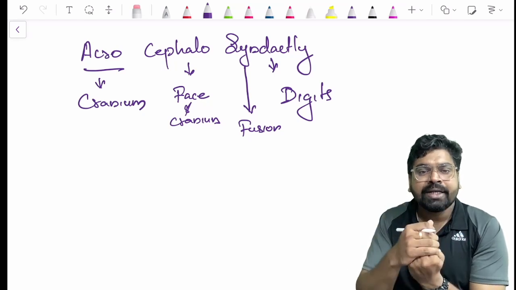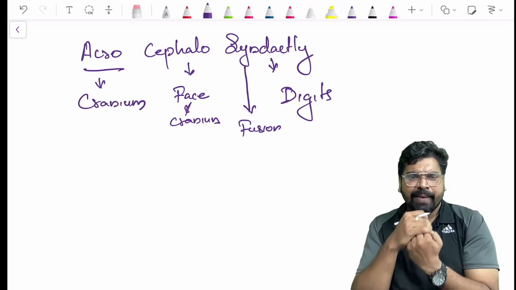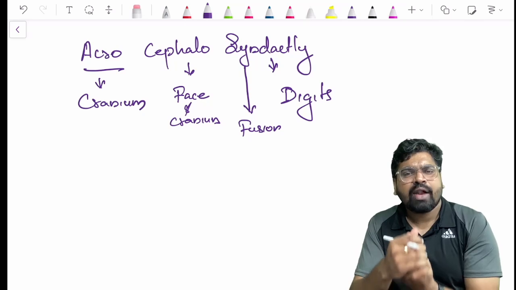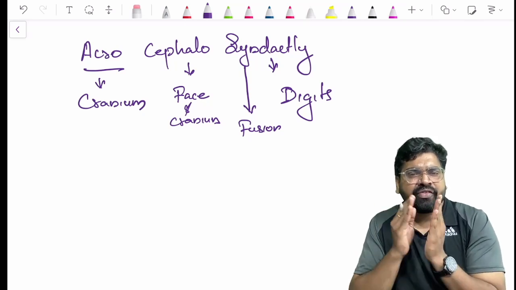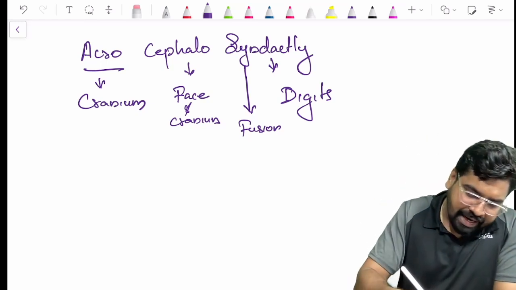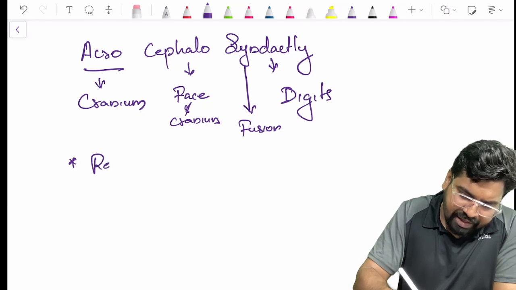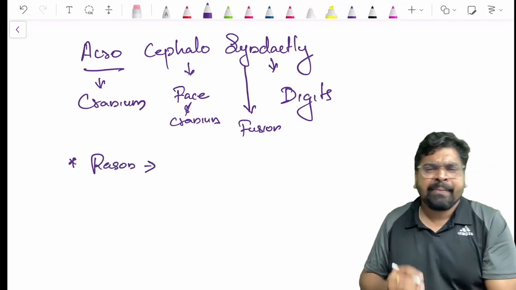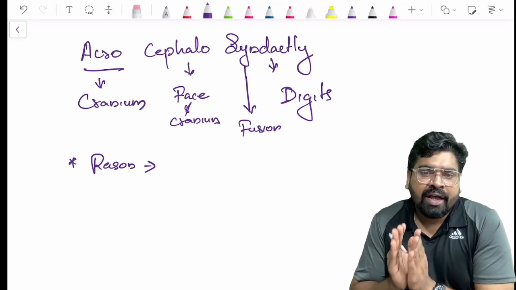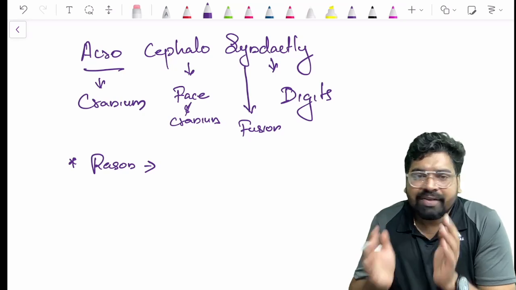So, Apert syndrome. What's there in Apert syndrome? Acrocephalosyndactyly: cranium, face, and fusion of your digits. What exactly happens here? Before that, we will see what is the reason for this. Again, the reason for this is very similar to your Crouzon syndrome. We have learned Crouzon syndrome.